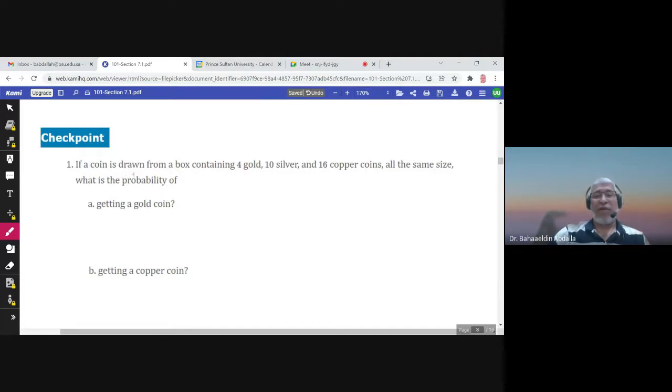Checkpoint: if a coin is drawn. So how many coins? One coin. We are selecting one coin from a box containing 4 gold, 10 silver, 16 copper coins. So how many coins in general? 10 plus 4, 14 plus 16, 30. So there are 30 coins. This is the number of elements in the sample space. We are selecting one coin from these 30 coins, so this is the experiment, and the size of the sample space is 30. We have 30 elements.